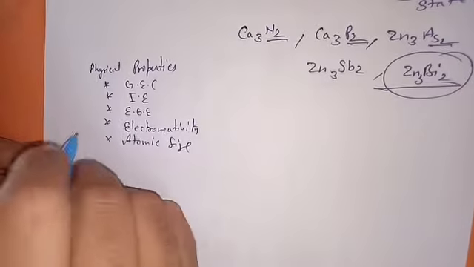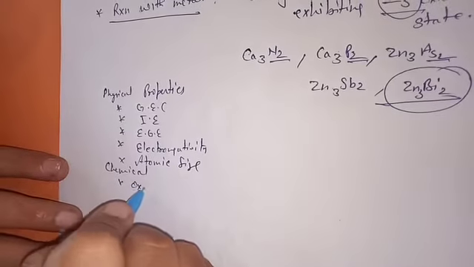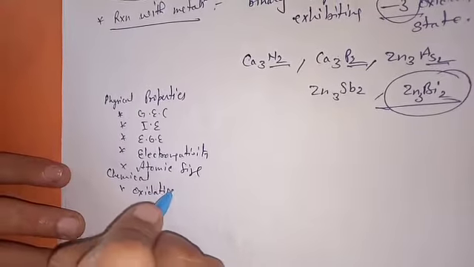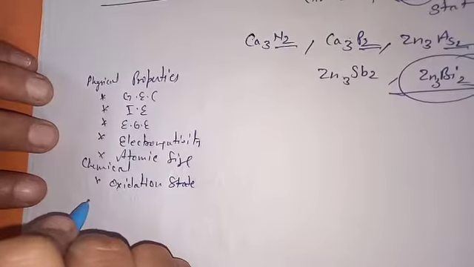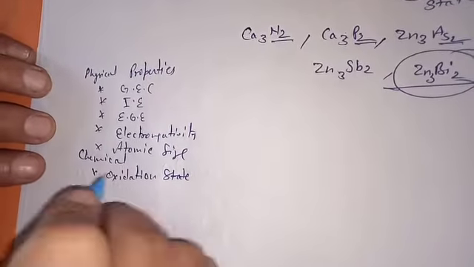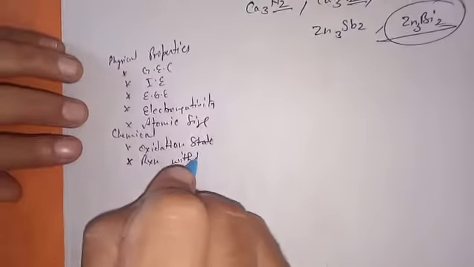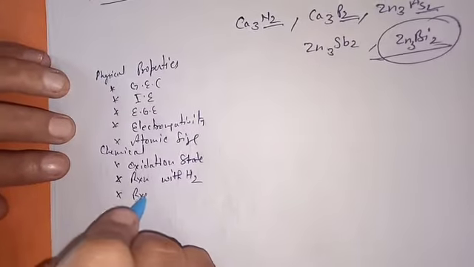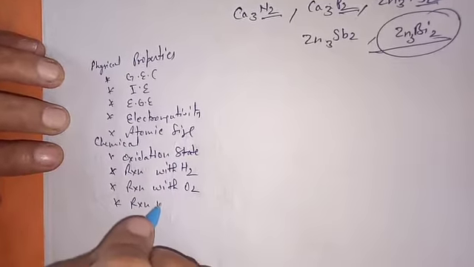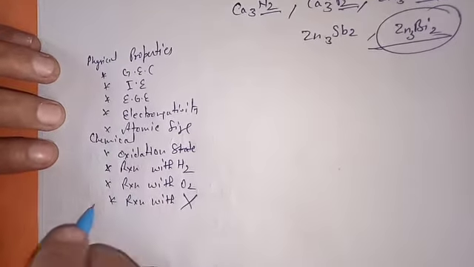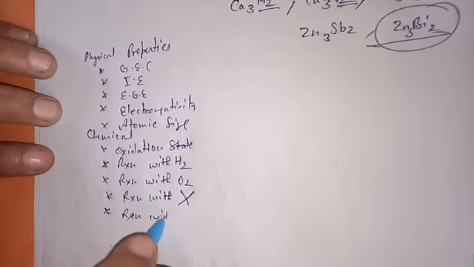Chemical properties we have discussed: oxidation state, reaction with hydrogen, reaction with oxygen, reaction with halogens, reaction with metals.